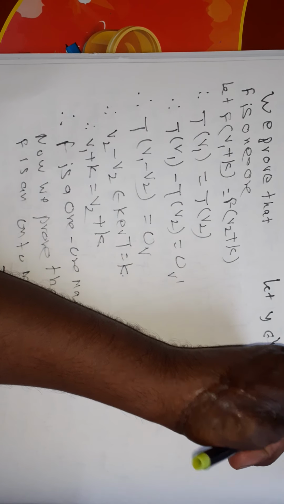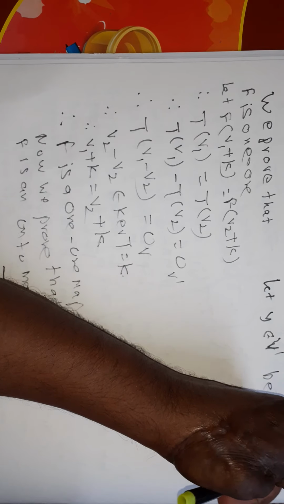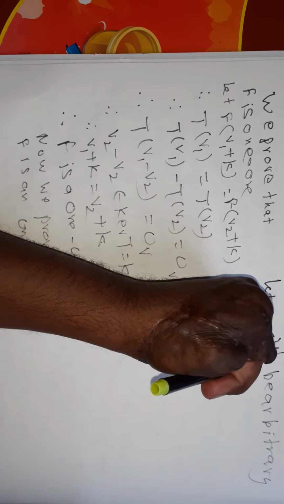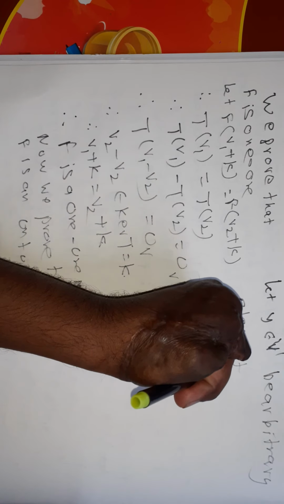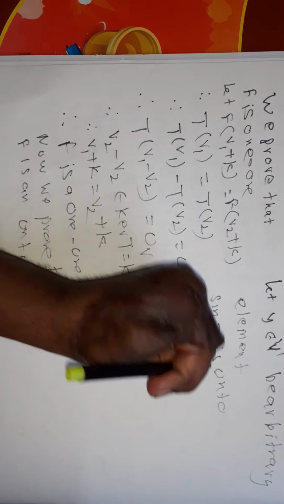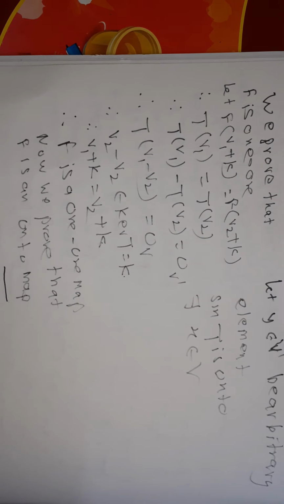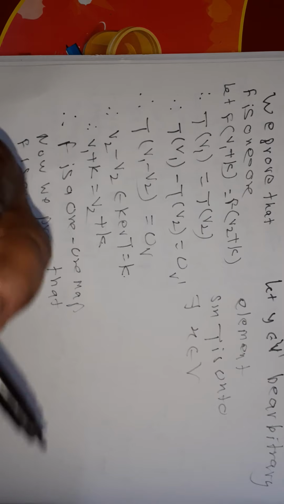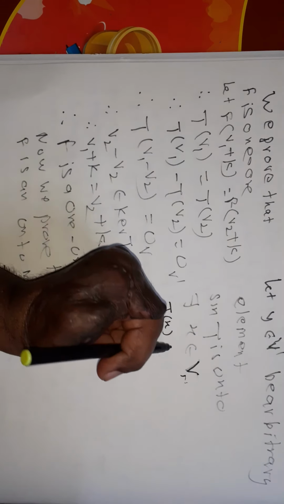Since T is onto, there exists x belong to V such that T of x is equal to y.